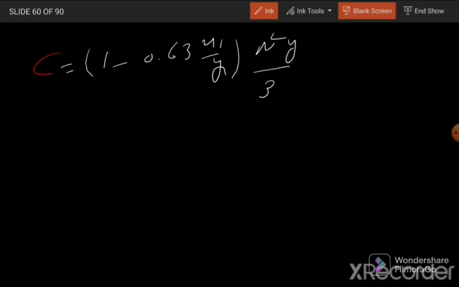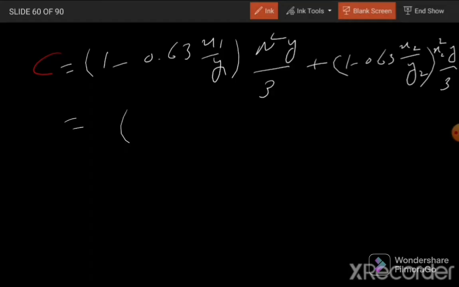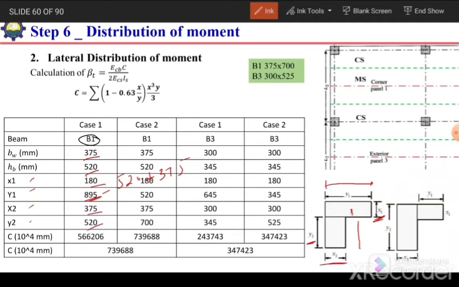C is equal to (1 minus 0.63 x1 over y1) times x1 squared y1 over 3. So this will be for shape 1, and for each beam we have 2 shapes, so we will also add the second one, which is (1 minus 0.63 x2 over y2) times x2 squared y2 divided by 3. So by substituting the corresponding values of x and y, we can get the value of C.